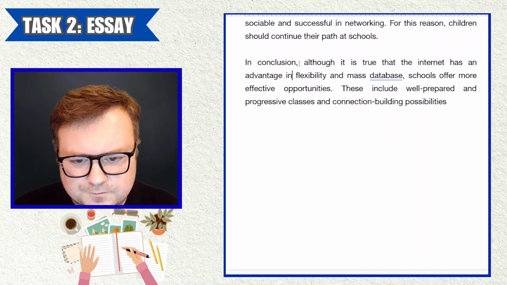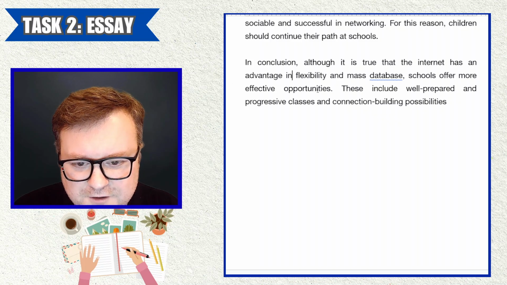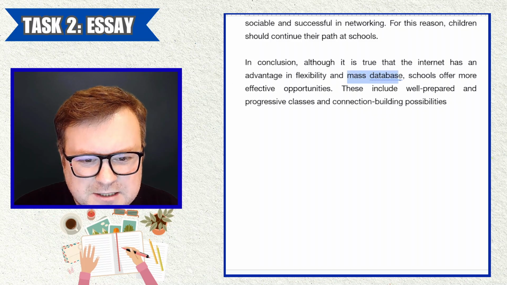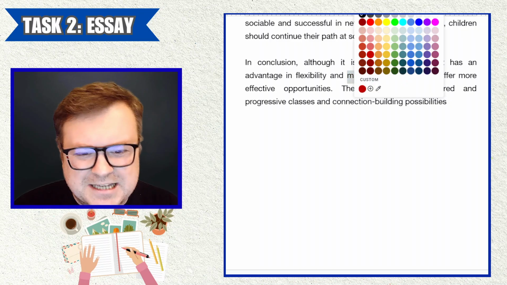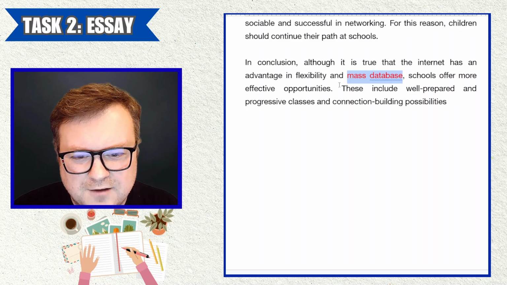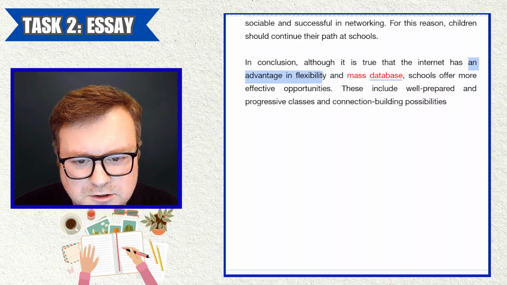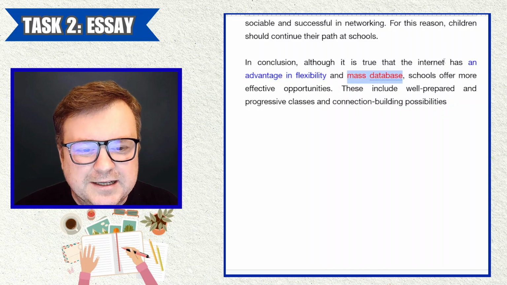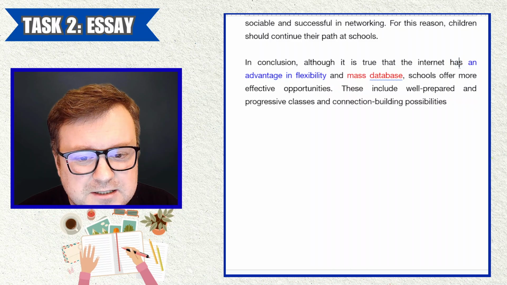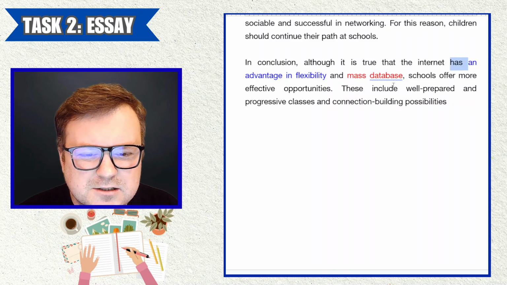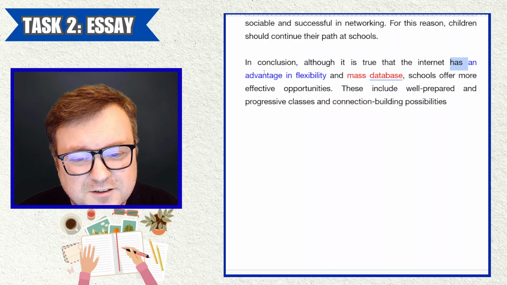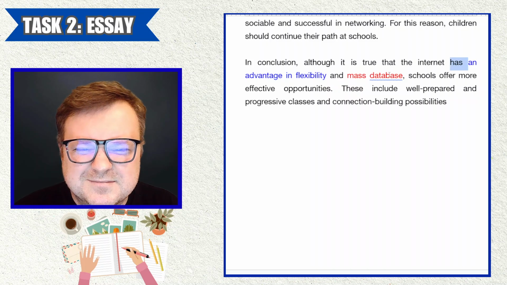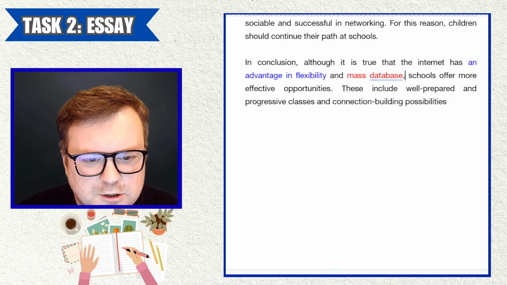In conclusion, although it is true that the internet has an advantage in flexibility and mass database, it has an advantage in mass database. So these runoffs where you have, has da da da da da and da da da da da, you don't quite link that well. It's true that the internet has mass database, or internet has an advantage in mass database. I'm not sure. Maybe it does have. Yeah, I don't know. Just sounds a little bit strange. Comma, good. Schools offer more effective opportunities.